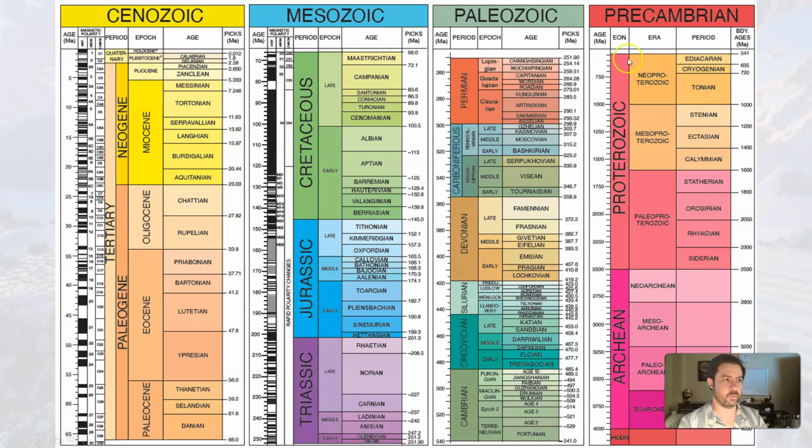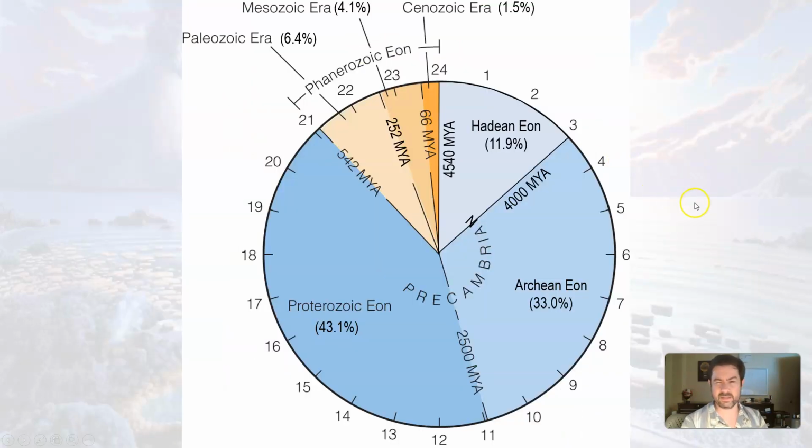But for this unit, we're going to focus on the Precambrian, the Hadean and the Archean eons, and then we'll look at the Proterozoic eon in Unit 8, and then we'll look at these successive units throughout this semester. So this might be a little bit better visually, looking at the Precambrian, extending from the beginning of the Earth, 4.5 billion years ago, to about 542 million years ago.